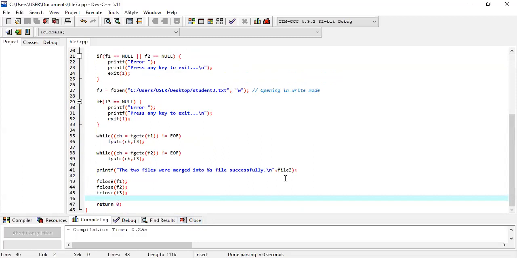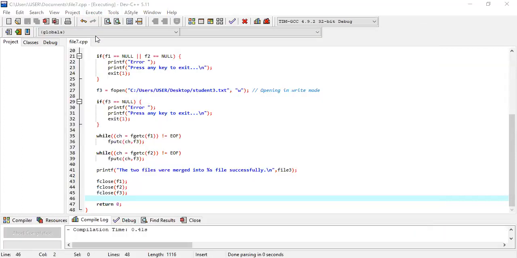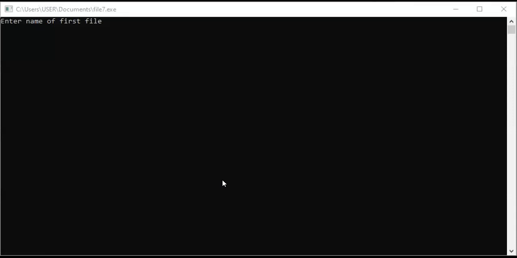Now I'm going to execute this code. So first I execute, then I will show you. Okay, so this is my output window. So now I'm going to run this program.